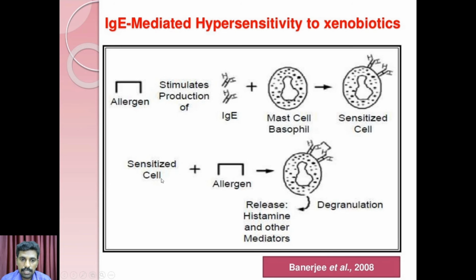These sensitized cells can join with the allergen and proceed with degranulation, where the cell components are released. This process is called degranulation. During degranulation, some chemical compounds are released, including histamine and other mediators, which are immune responsive chemicals.